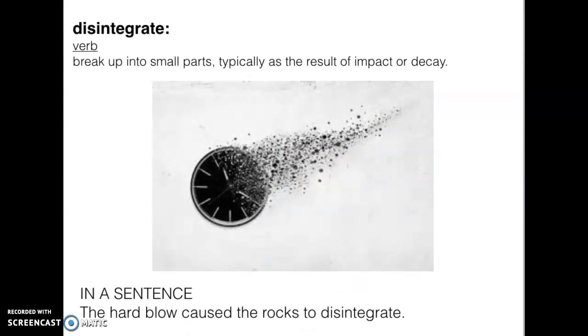Disintegrate is a verb, breaking up into small parts, typically as the result of impact or decay. In a sentence, the hard blow caused the rocks to disintegrate. So it's kind of like fading away, but it kind of breaks apart instead, and then it just kind of becomes nothing. Disintegrate.